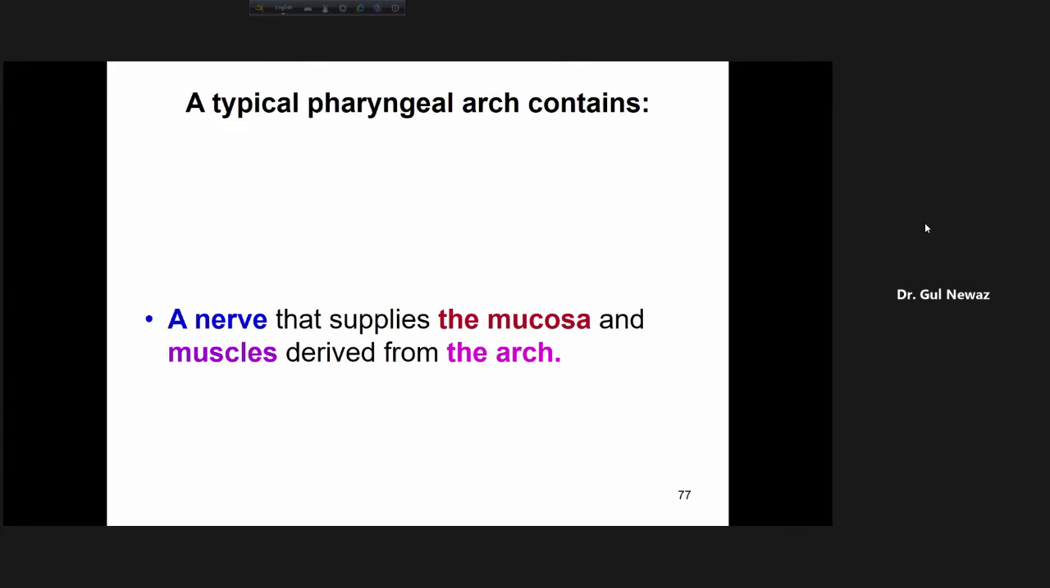Now, a typical pharyngeal arch has a nerve that supplies the mucosa and muscles derived from the arch. Every pharyngeal arch has its own nerve. Like the first pharyngeal arch, the nerve is the mandibular division of the trigeminal nerve. And what is the function of the nerve? To give motor supply to the skeletal muscles and sensory supply to the mucosa.